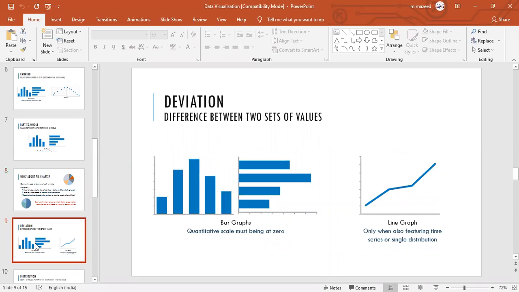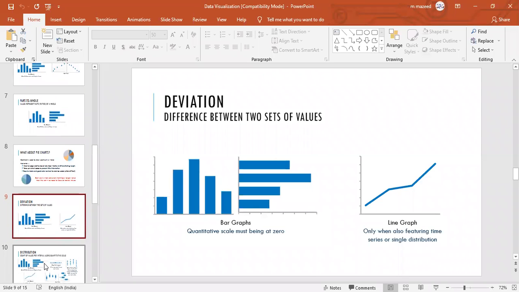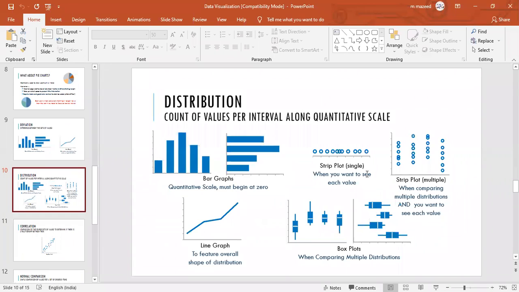Next, deviation. Suppose you want to show the deviation of the other things, then this data is used. And next, distribution. How is the data distributed? Bar graphs, line graphs, strip plots show how data is distributed. Distribution is the count of values per interval along a quantitative scale.